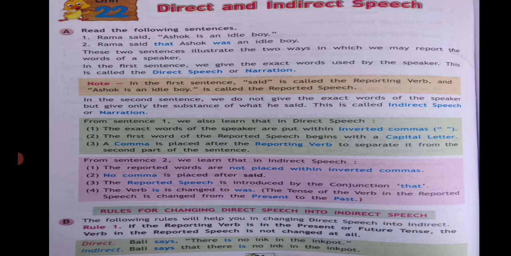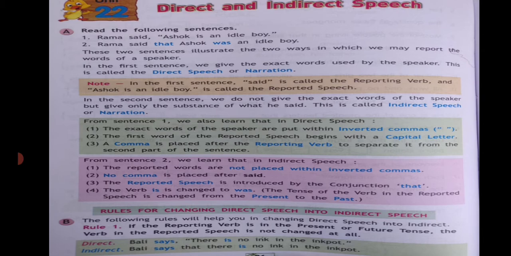Next, we learn that in indirect speech there are four rules to remember. The reported words are not placed in inverted commas. No comma is placed after said. The reported speech is introduced by a conjunction, that is, that. The verb is changed from present to past.